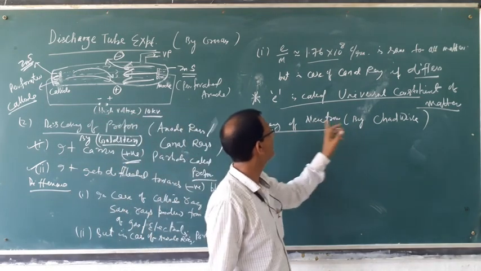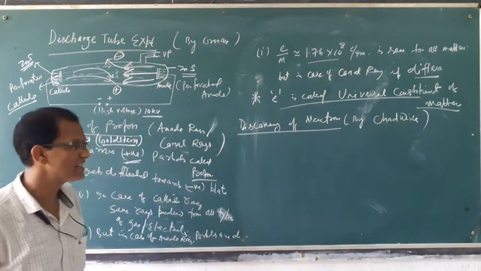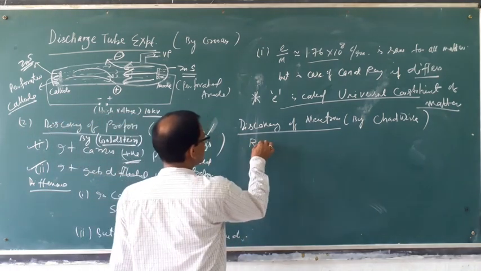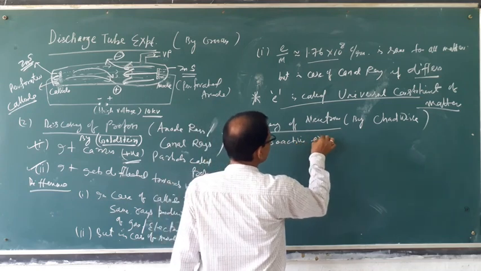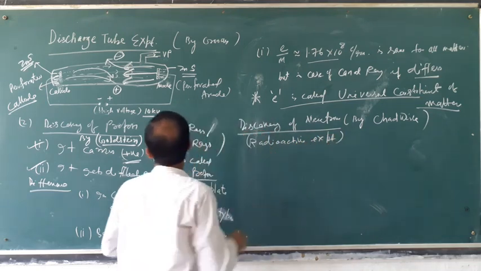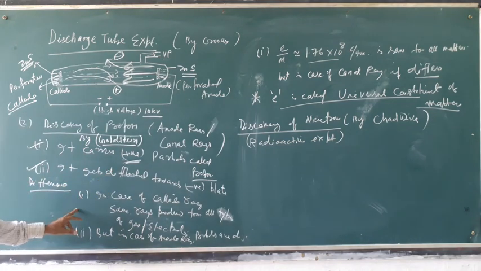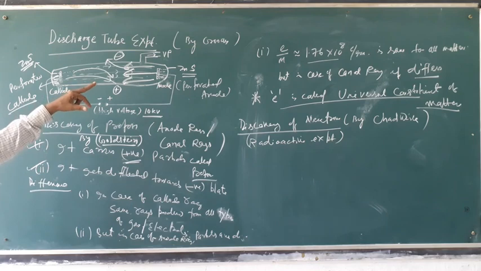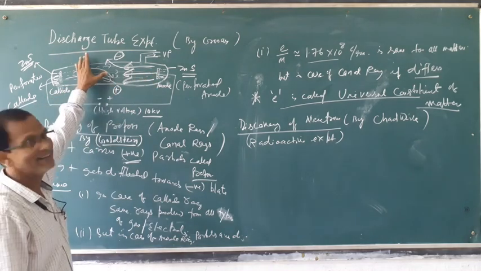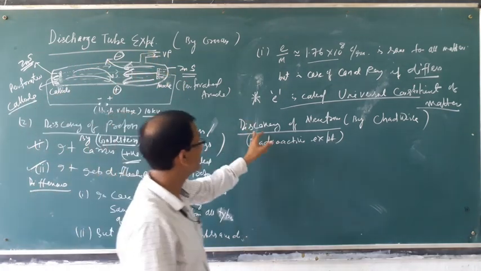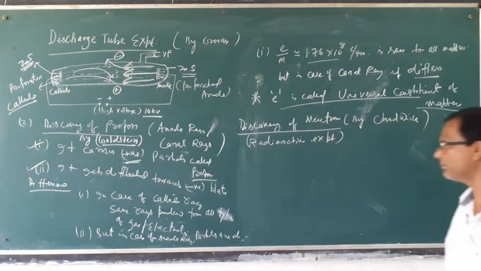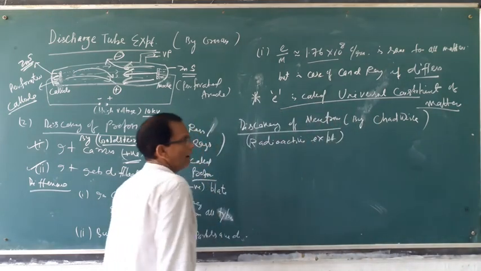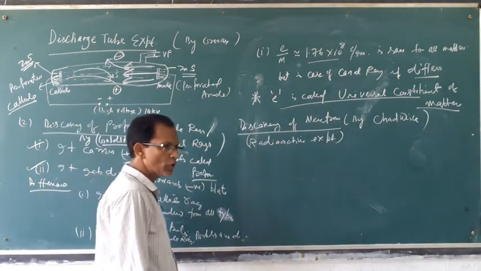Chadwick discovered the neutron by which experiment? A radioactive experiment, not the discharge tube experiment. Electron and proton discovery were by the Crookes experiment, which means the discharge tube experiment. But the discovery of the neutron was by a radioactive experiment. What is that experiment? Rays produced from the atom.